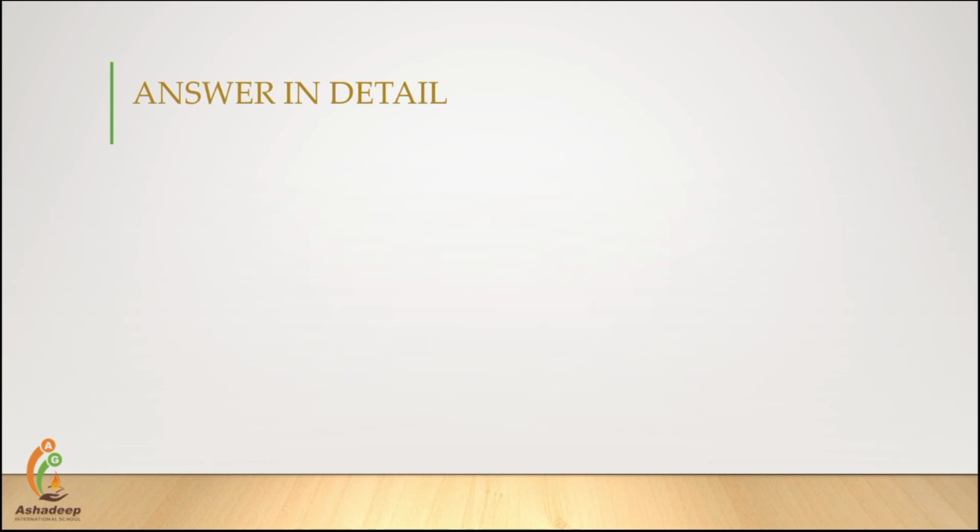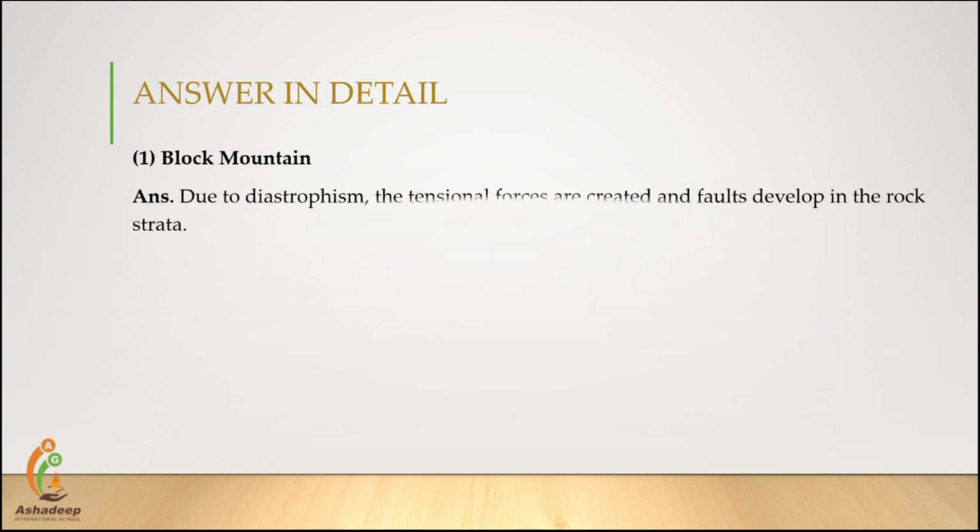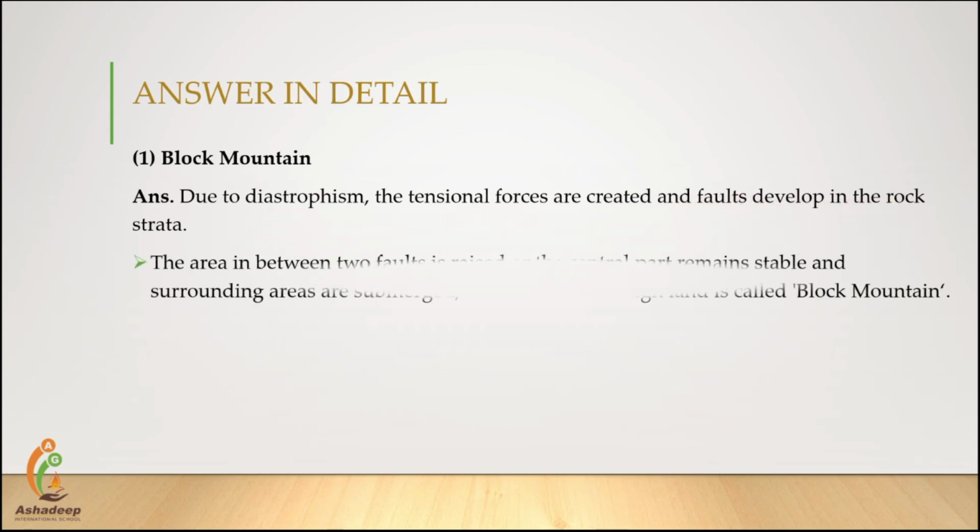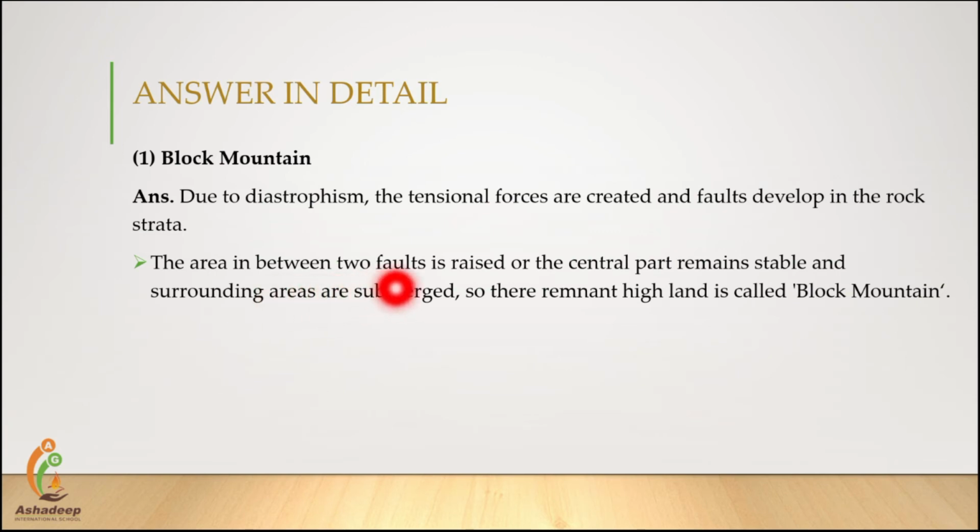Now answer in detail. First one, block mountain. Due to the pressure in the crust, tensile forces are created and faults develop in the rock strata. The area in between two faults is raised or the central part remains stable and surrounding areas are submerged. So the remnant highland is called block mountain.